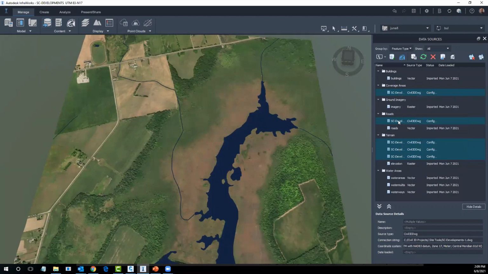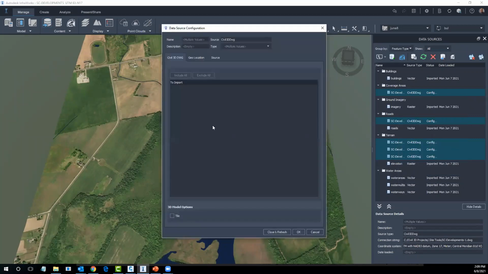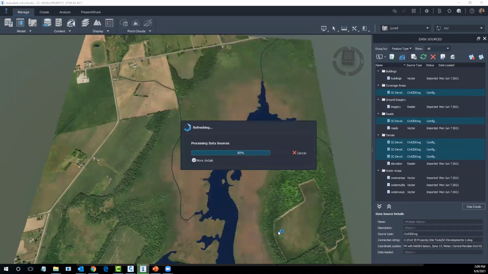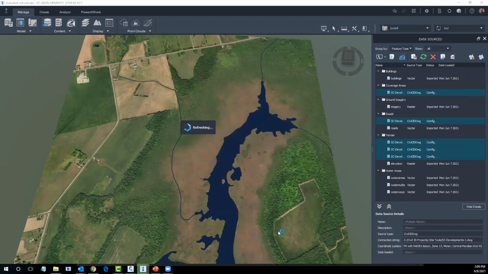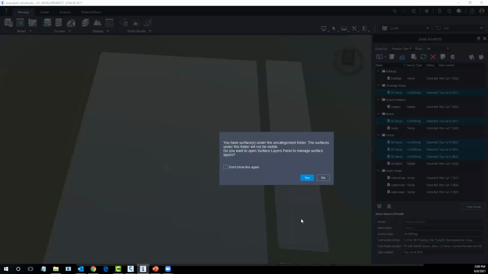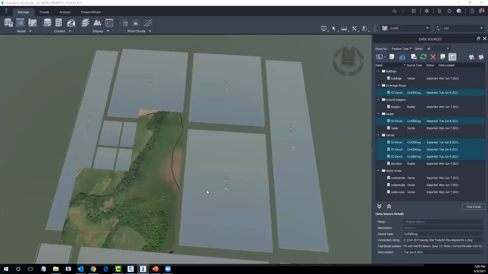I can also go to the roads. If I click on that one, go to configure. There's my information. I can just close and refresh, and the information should populate under the uncategorized surfaces section.